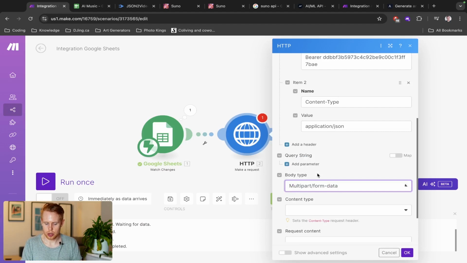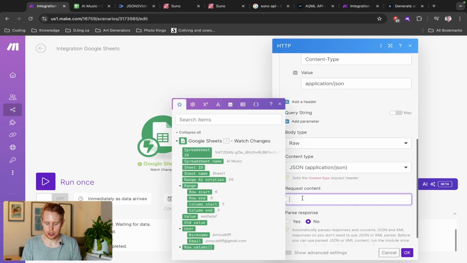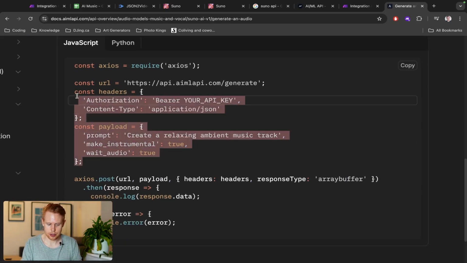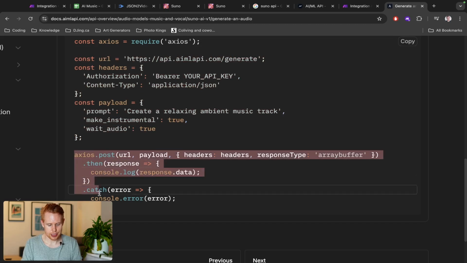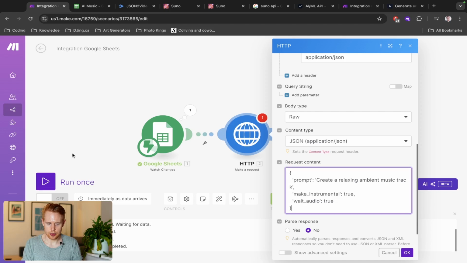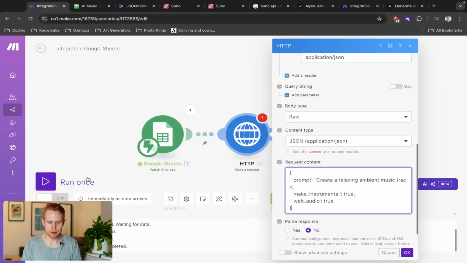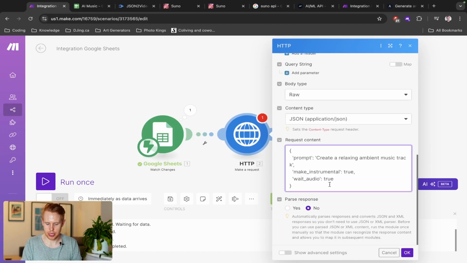We need to choose raw, and it's going to say content type JSON application. You can also see it up here. And then the request content, which we can just literally dump everything that we just copied here. And then that is it, right? We've entered in all the rest of the information, all of this kind of stuff down here, like axios.post. This is essentially exactly what the HTTP module is doing. So this is just a different way of doing the exact same thing, but we're just entering in the URL, the payload, the headers, the response type, all that kind of stuff. We have just manually entered that in throughout this whole HTTP module.